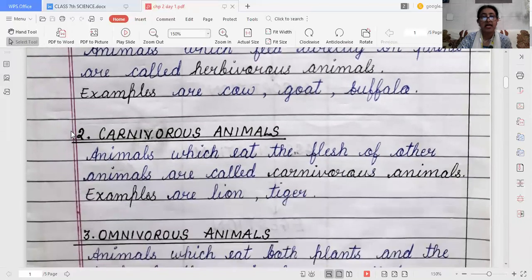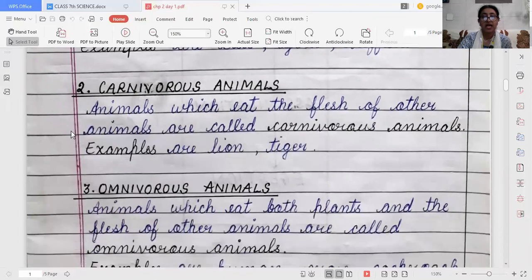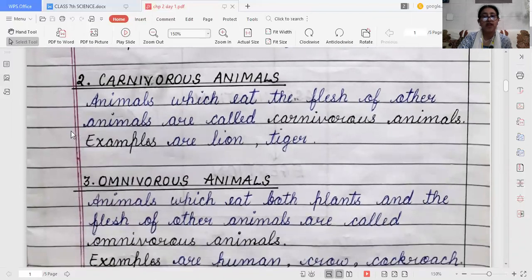The second category is carnivorous animals. Animals which eat the flesh of other animals are called carnivorous animals or carnivores. For example, lion, tiger, jackal, hyena, leopard. All these animals are carnivores.